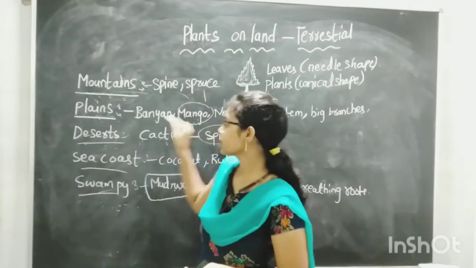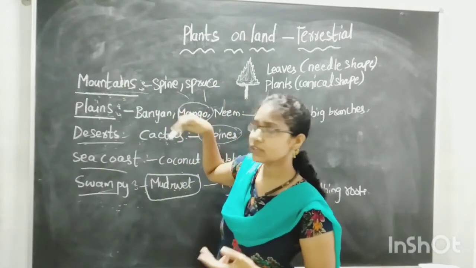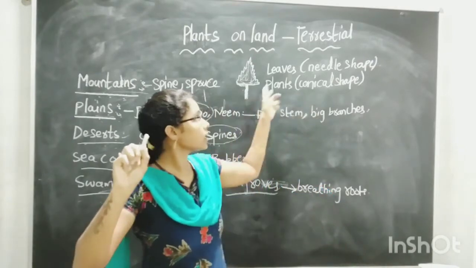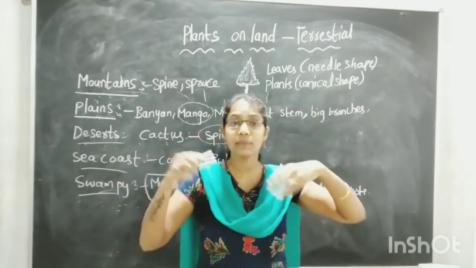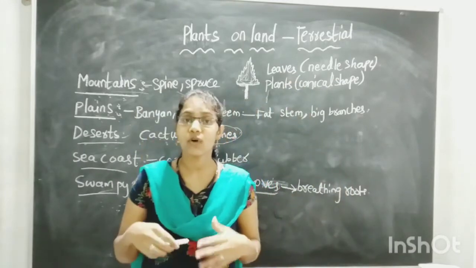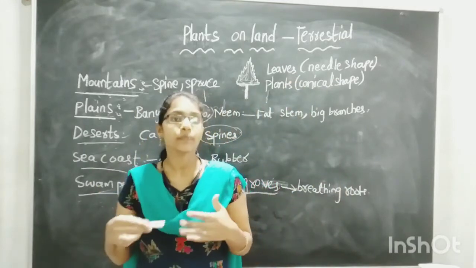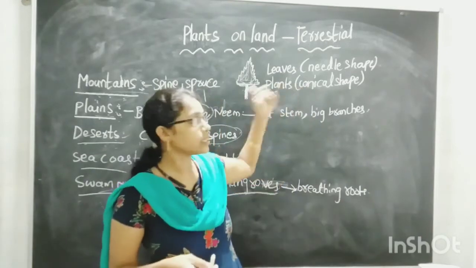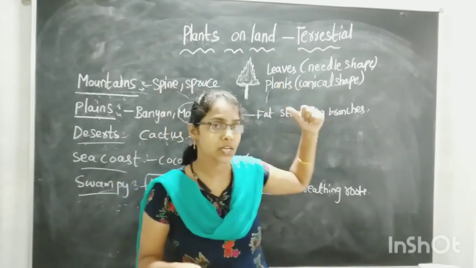It will survive. So what are the special features that plants will have in the mountain? They will be in the conical shape and leaves will be in the needle shape to avoid the falling of snow, and they will shed off the snow from the leaves, which will be in the conical shape and needle in shape.